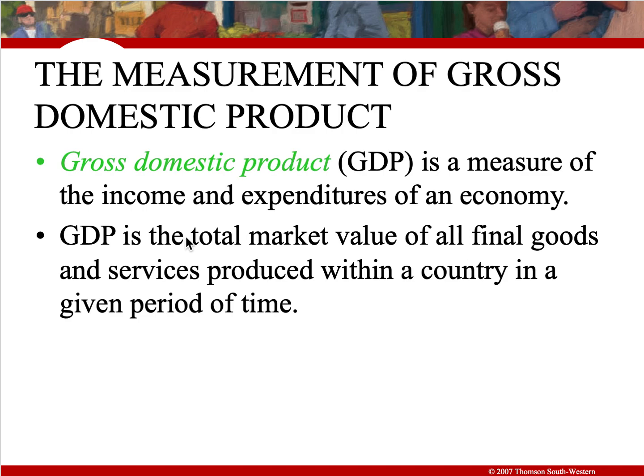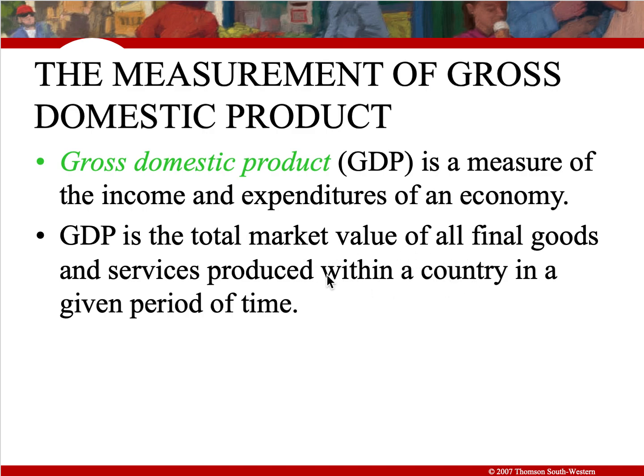If you look at this, total market value of all final goods, what it means is that only the value of the final goods, excluding the intermediate goods, will be counted.